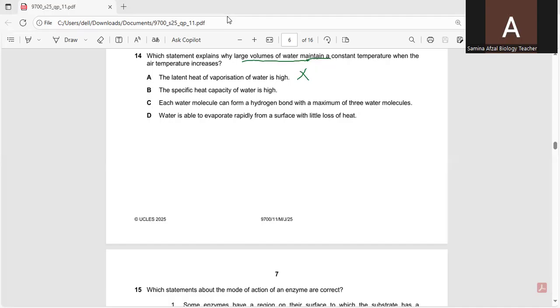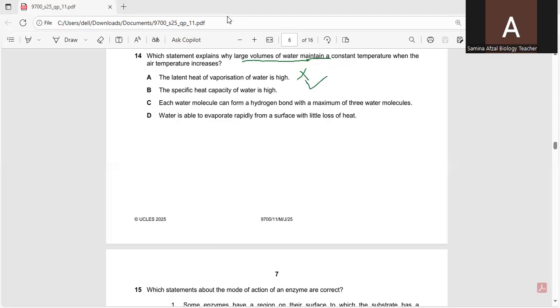This property allows large bodies of water like oceans and lakes to maintain a relatively constant temperature even when the surrounding air temperature fluctuates significantly. The water absorbs the excess heat from the atmosphere, effectively acting as a heat sink. So this is the correct option.